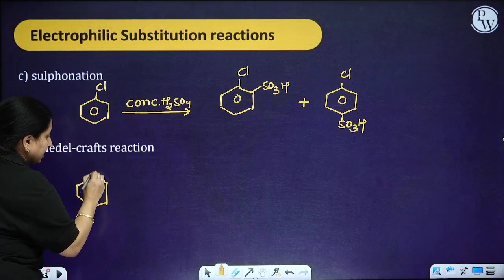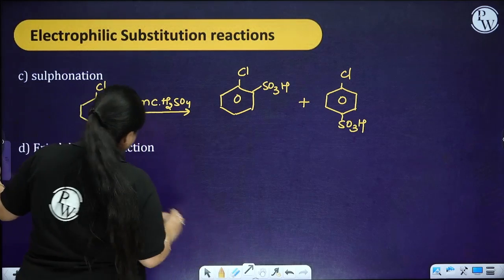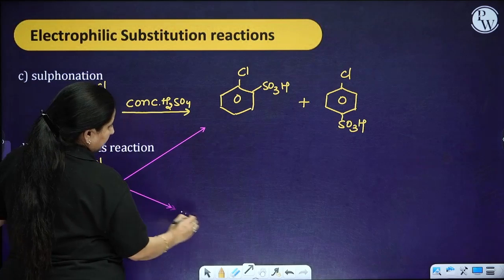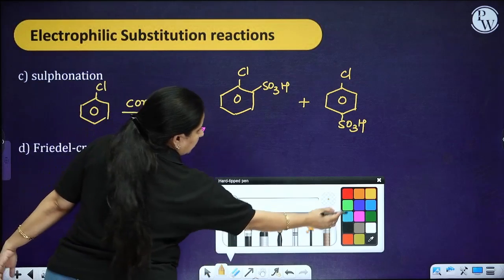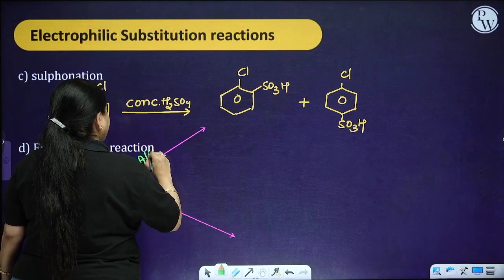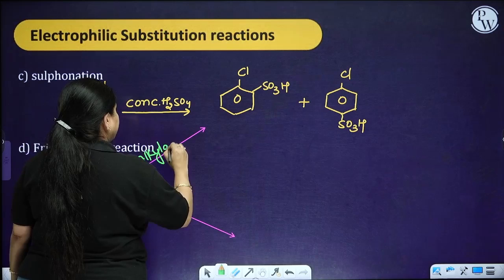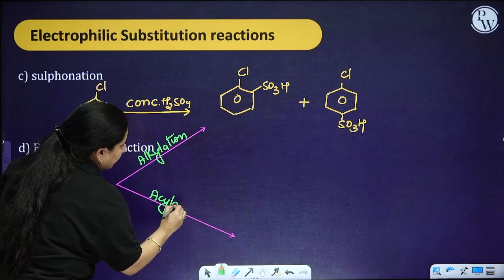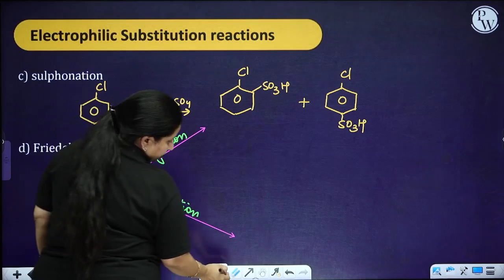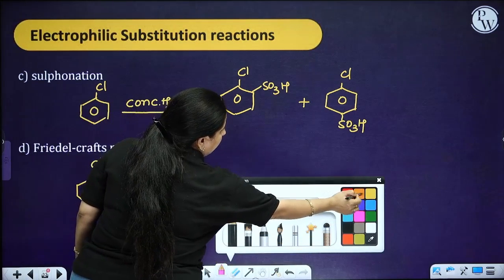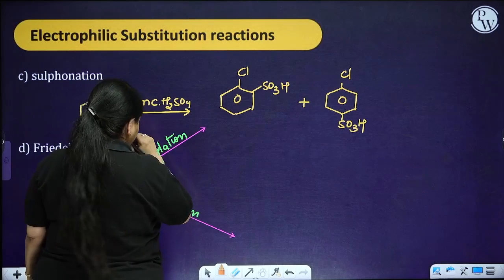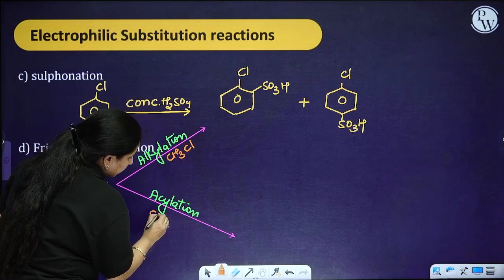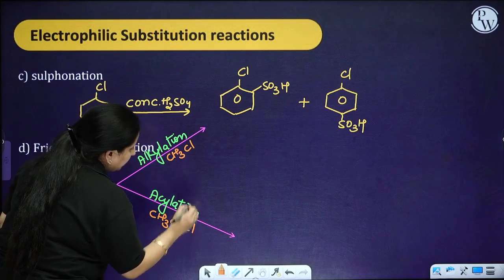and the acylation. So I have taken a chlorobenzene. So alkylation and acylation. So when it is undergoing alkylation, any alkyl group you are going to take, say suppose CH3Cl I have taken, and for acylation, any acyl group you are going to take over here.